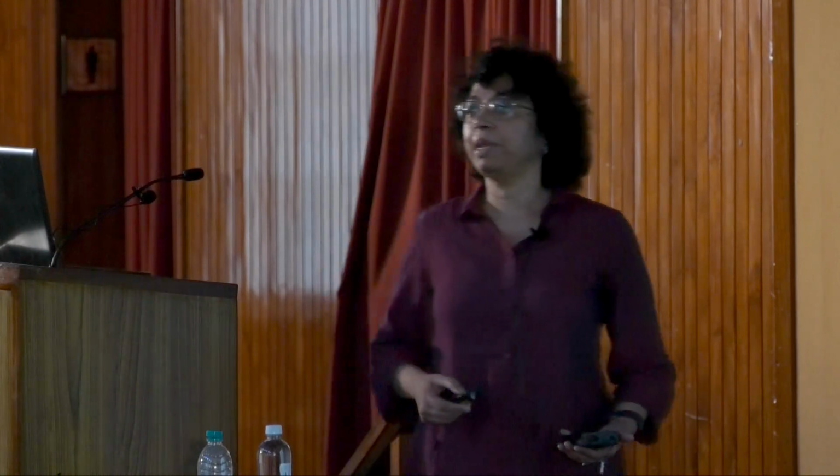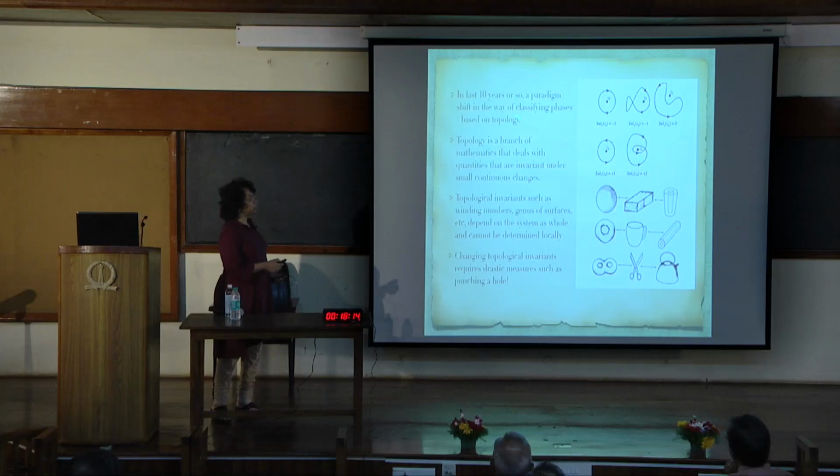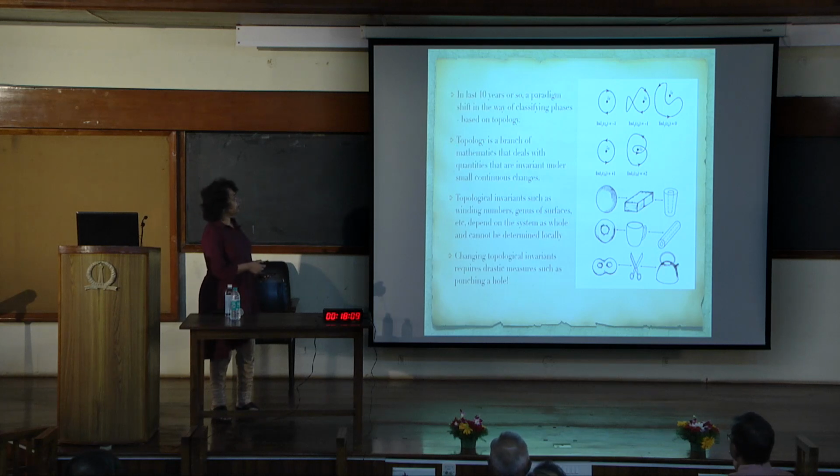Now, in the last 10 years or so, there's been a paradigm shift in the way of classifying phases. Now one classifies phases based on topology. Just defining topology, it's a branch of mathematics that deals with quantities that are invariant under small continuous changes. You can change a winding slightly like this, but the winding number will not change.